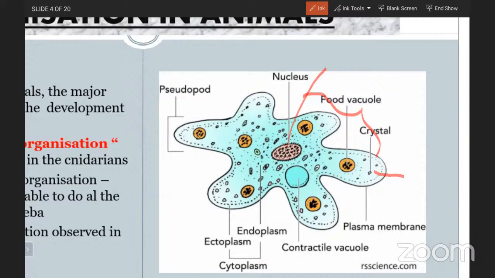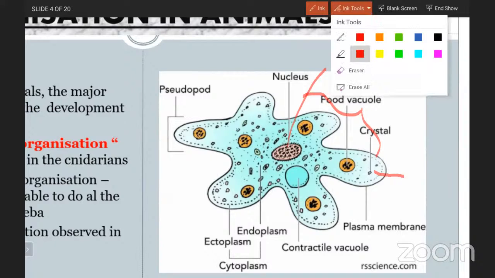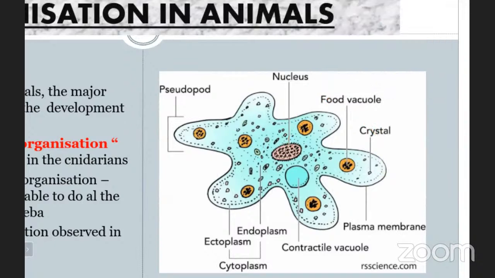In case of amoeba, it is a unicellular organism, meaning it has only a single cell. All the life processes like digestion, excretion, reproduction, everything will be done by only the single cell itself. So here the protoplasm itself is useful to do all these activities. So that is the reason we mention it as the protoplasmic level of organization.